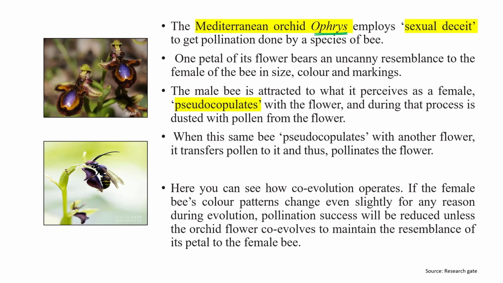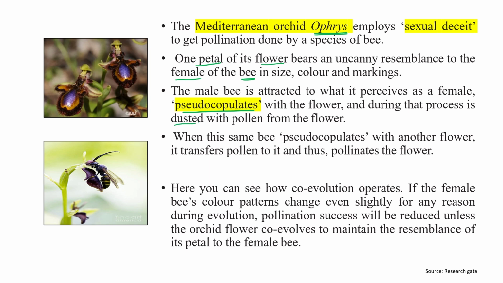One petal of this orchid flower is very much similar to this insect, showing a resemblance to the female bee in size, color, and different kinds of markings. So the male bee is attracted to what it perceives as a female for pseudocopulation with the flower, and during that process